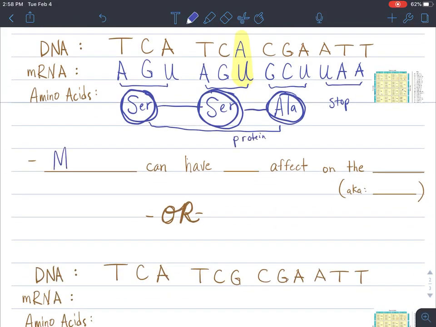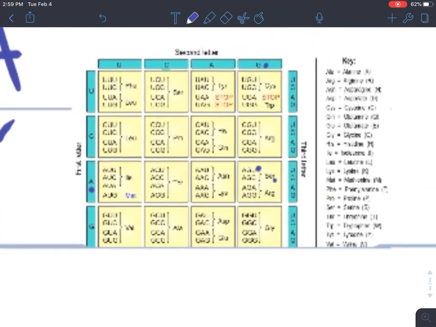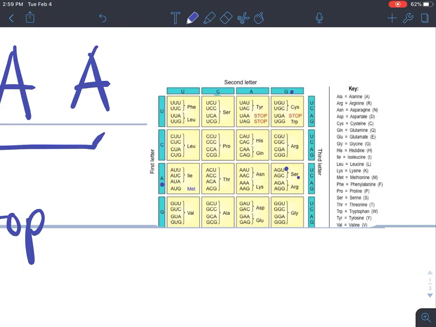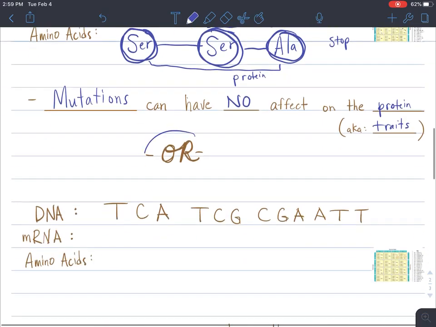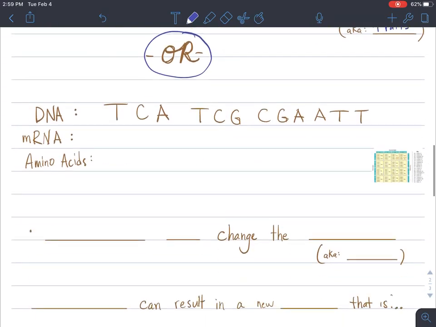So sometimes the moral of the story is that mutations can have no effect on the protein. It's possible. So if there's no effect on the protein, that means that there's no effect on the traits. Now, if we look at that table, you can see that in some cases, multiple RNA sequences code for the same amino acid. So there is a little bit of variation that can happen without it actually affecting the protein. But there's more. There's another thing that can happen.